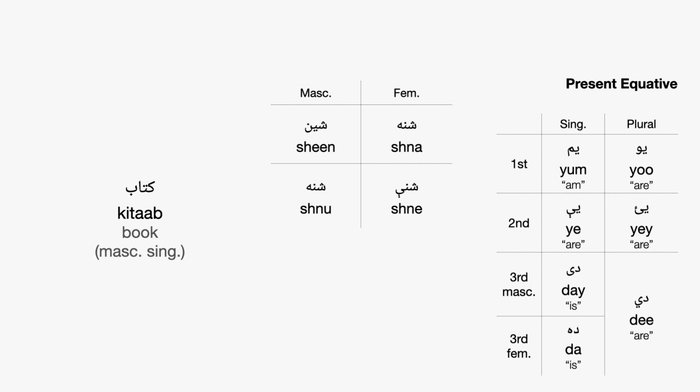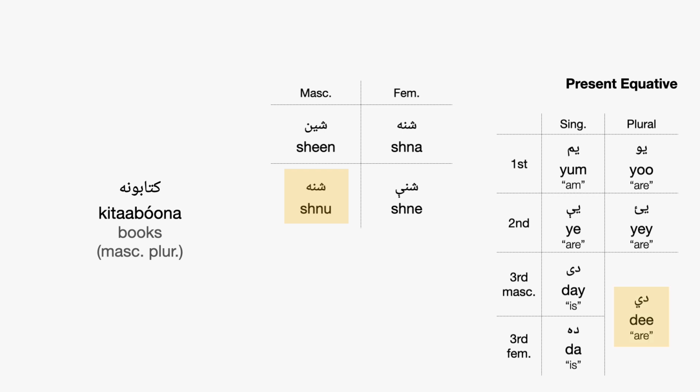So let's try some more with some other nouns. So let's try kitab. So kitab is a masculine singular noun. And let's use the word green. And so here's the inflections for green here, shin. So if we're saying a masculine singular book is green, then we're going to say kitab shin de. So we use the third person masculine de because the book is masculine singular. And we also use shin, the plain masculine form. Kitab shinde.